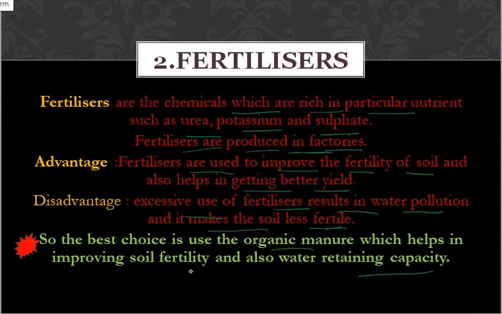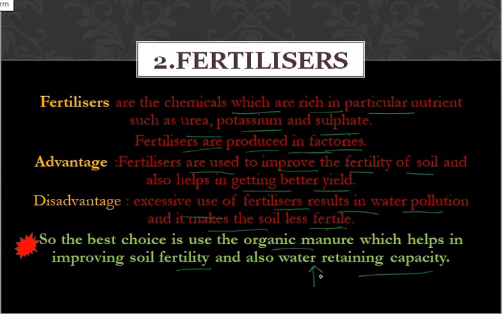Then if we want to choose between the organic manure as well as fertilizer, which one will you choose? Now you will choose the organic manure. Why? Because the advantages shown by the manure are more compared to the disadvantages shown by the manure itself, right? So the organic manure helps not only in soil fertility, it also helps in the water retaining capacity. What do you mean by that?